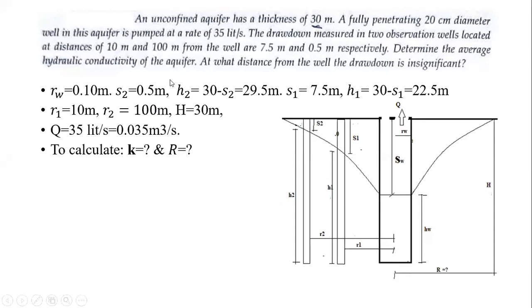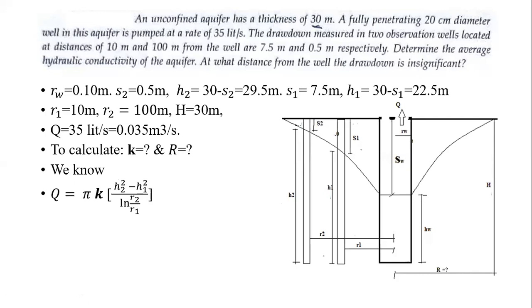So we know the formula for the Q, that is Q is equal to pi k into h2 square minus h1 square, ln of r2 by r1. ओके. आता या इक्वेशन मध्ये आपल्याला मी हा इक्वेशन का वापरलं? Because in this equation Q is there which is given to us, pi that is 3.14, k which we want to calculate, h2 given, h1 is also given, then r2 and r1 they are also given to us. Okay, so now just put up the values and get the magnitude.